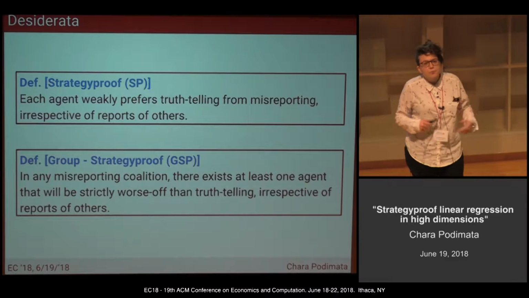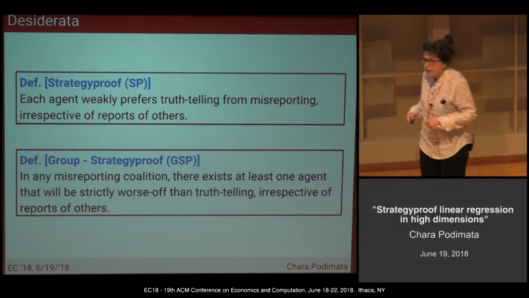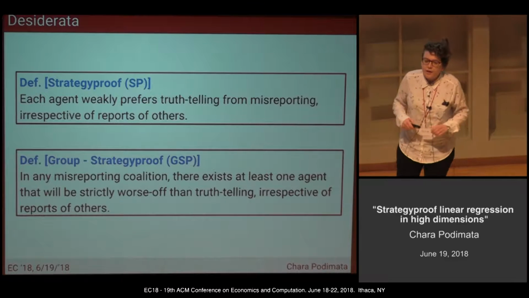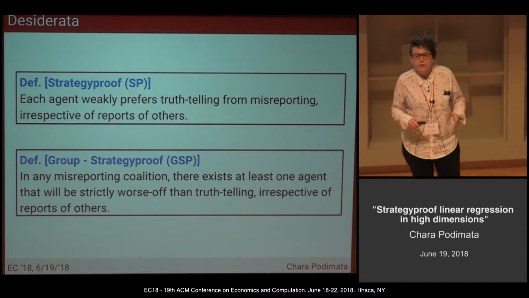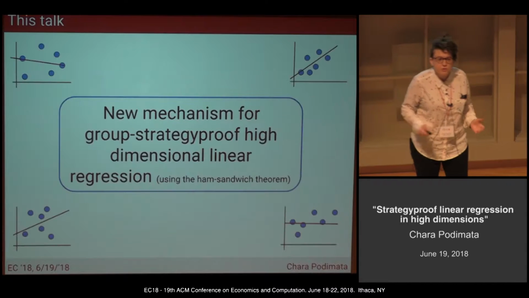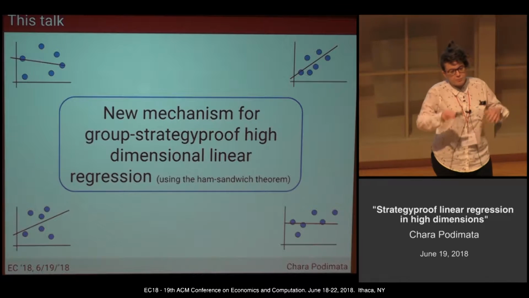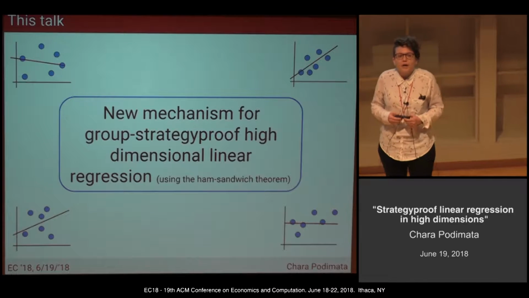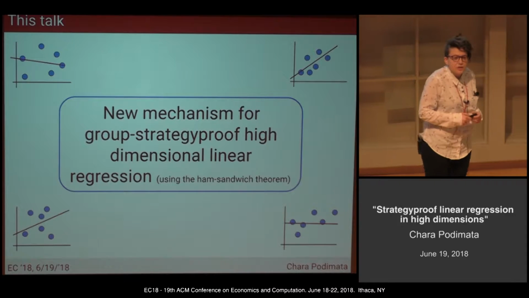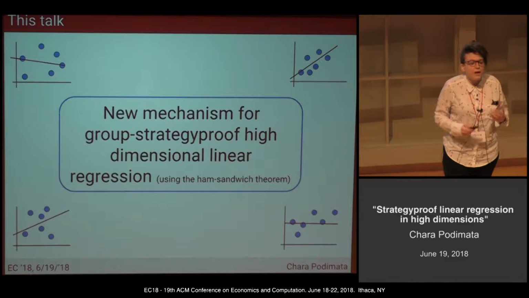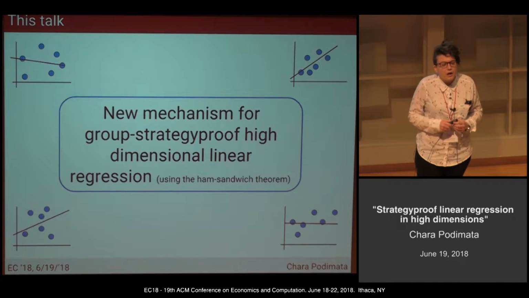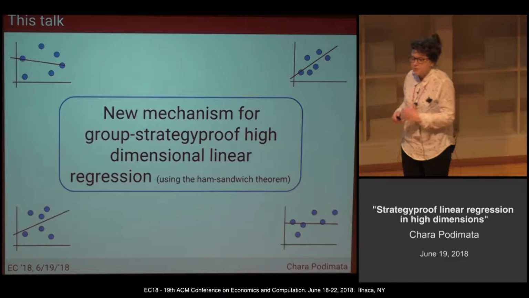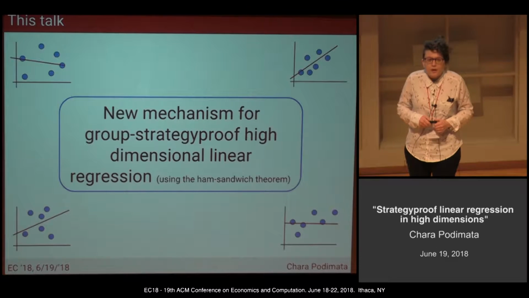Before I move on to the higher dimensional setting, I'll give you an example of what a strategy-proof linear regression looks like in 2 dimensions. In the higher dimensional setting, I would like to define a new mechanism that is for group strategy-proof high-dimensional linear regression through the use of the Ham-Sandwich theorem.